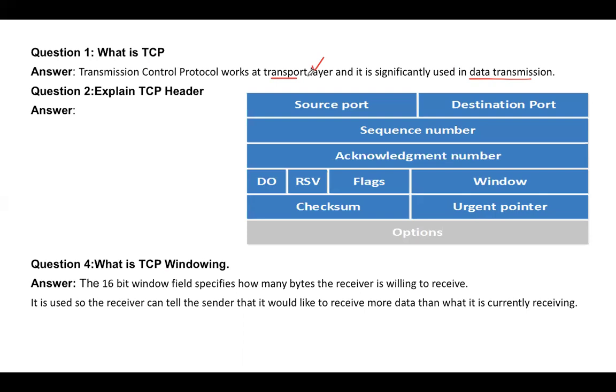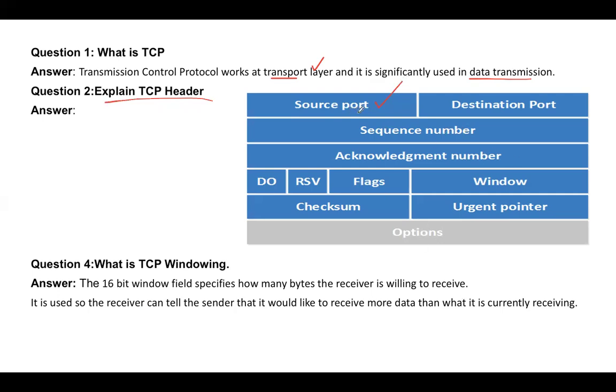In interviews they ask, okay, explain the TCP header. What are the fields in the TCP header? So you should answer this way. TCP is connection oriented and it forms a session before sending the data. This is the header that you see.